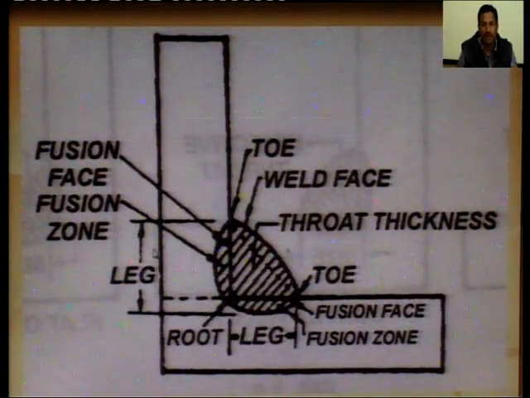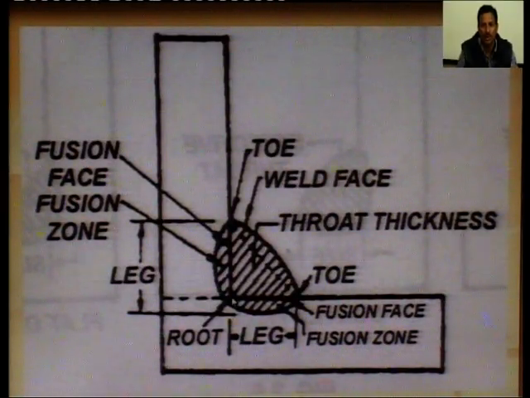So, this is the diagram for our fillet weld. In this diagram, this is the root of weld, the root of the fillet weld. This is called the fusion face, fusion zone. This is called the fusion face. This is called the toe. This is again the toe. This is the leg, and this leg is taken as the size of weld. This is the effective throat thickness.